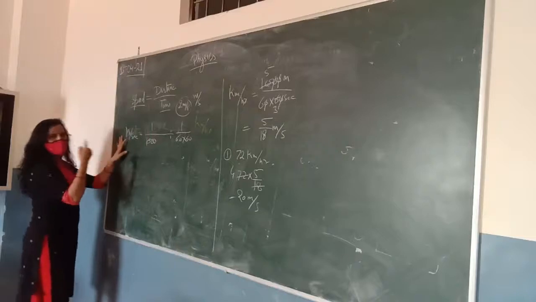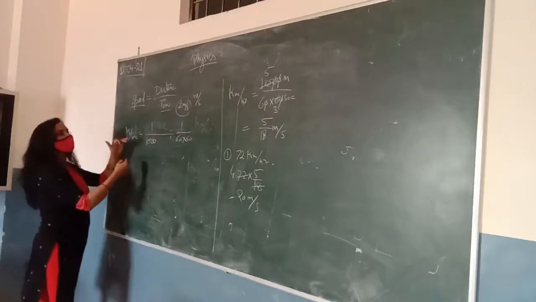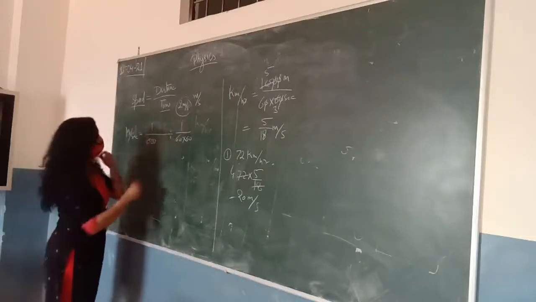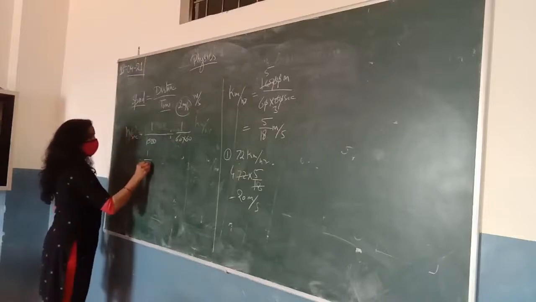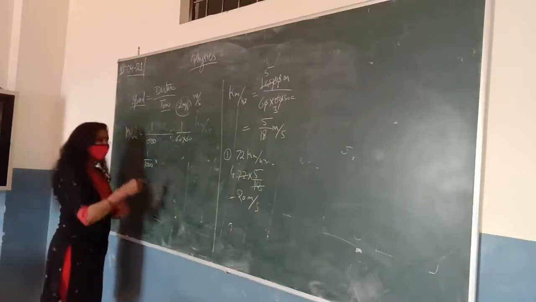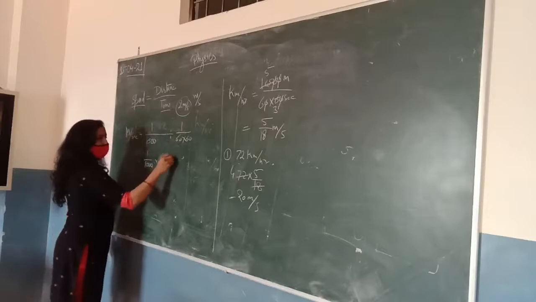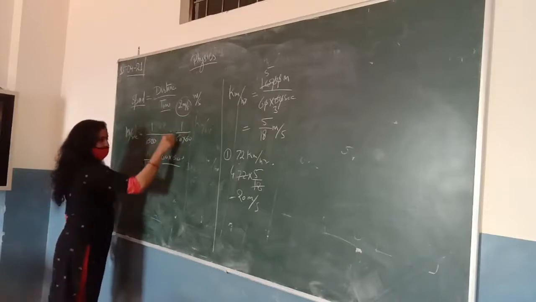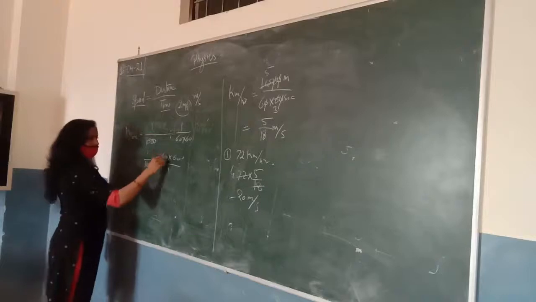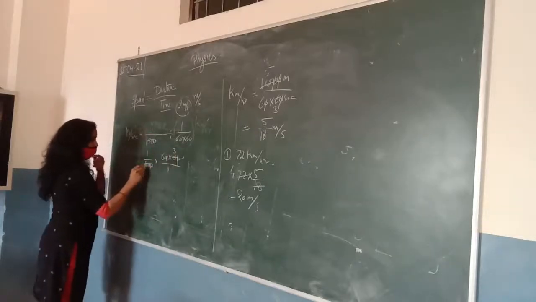Seconds is in denominator, so I am writing this value in denominator. And for converting this division into multiplication, we have to multiply by the reciprocal of the last one, that is this one. Simply by calculation we will find that